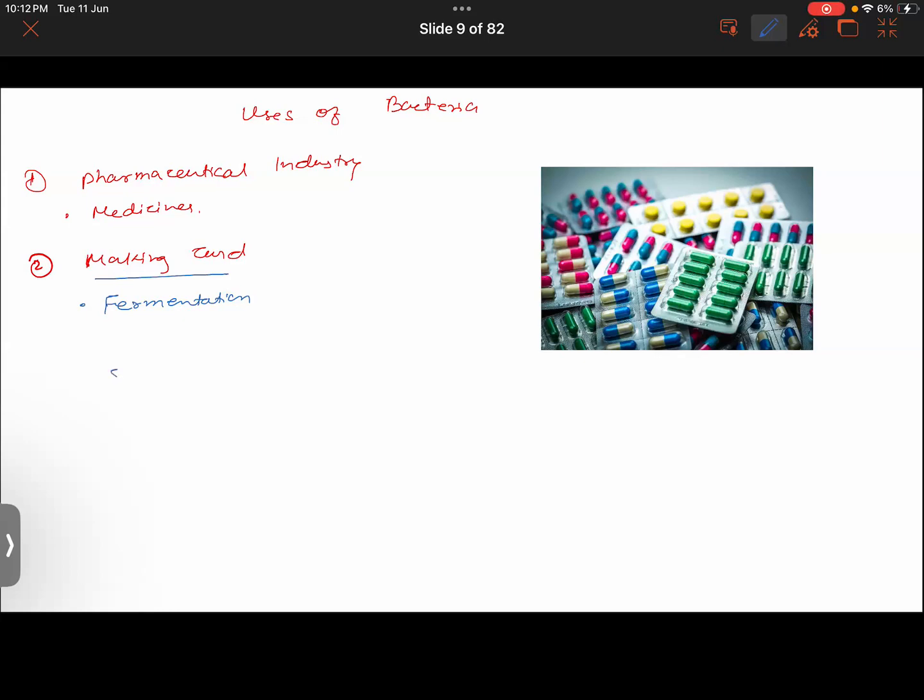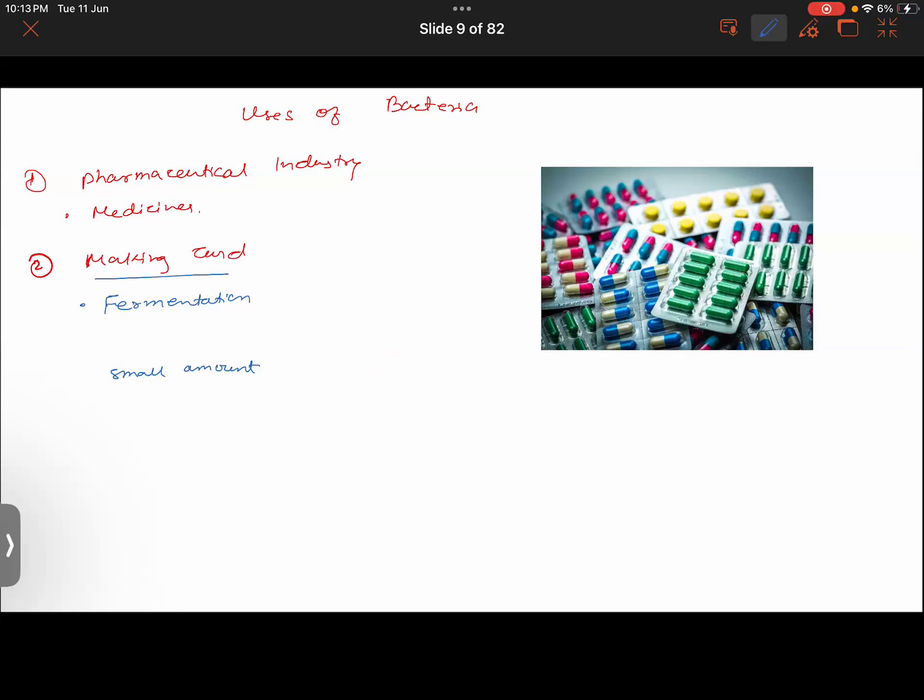You will take a small amount of curd. In order to make curd, you need curd. You would have seen your mom taking a small amount of curd and adding it to milk, and leaving the milk undisturbed overnight. And next day, the whole milk turns into curd.